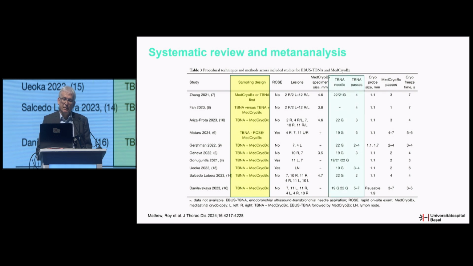So the needle which was used was also different. Usually a 19 gauge needle or 22 gauge needle was used, and the number of passes also differed, ranging from 2 to 7. For the cryoprobe, mainly the 1.1 probe was used. 1 to 7 biopsies were taken, and the average freezing time was 4 seconds. But that was also different from center to center.